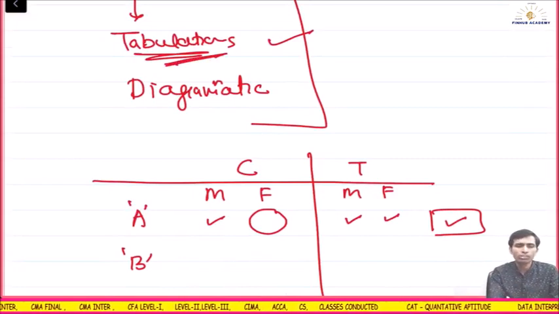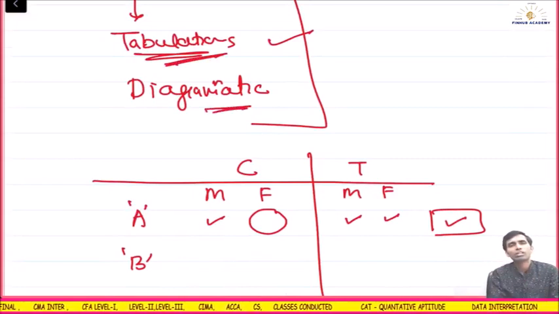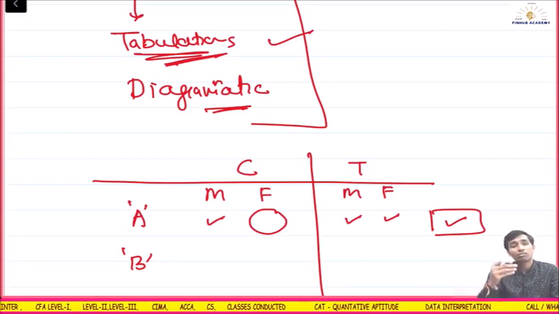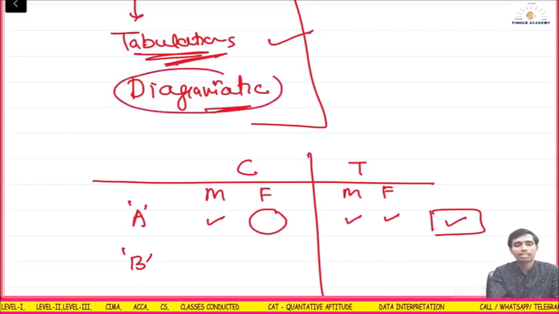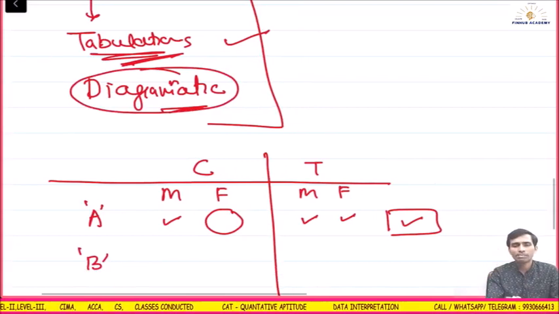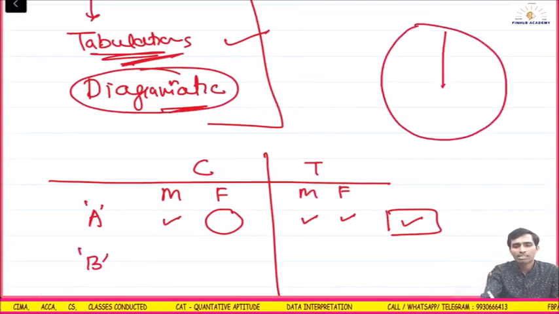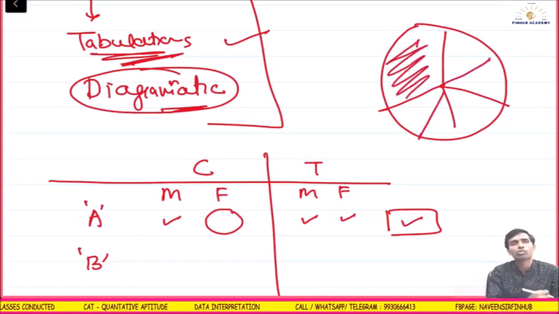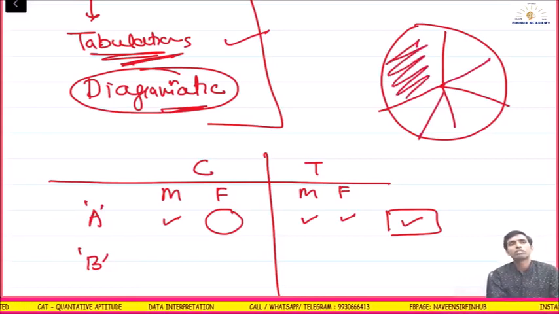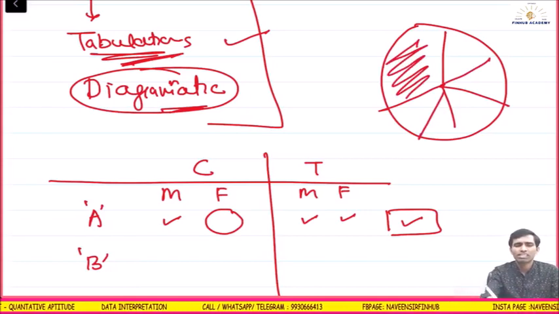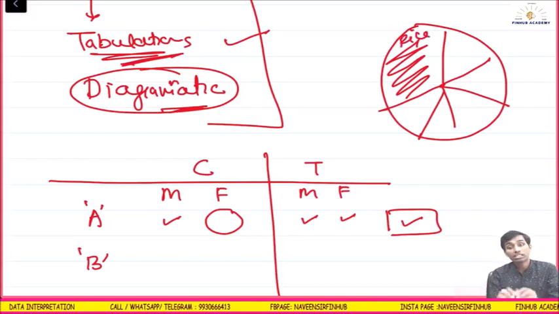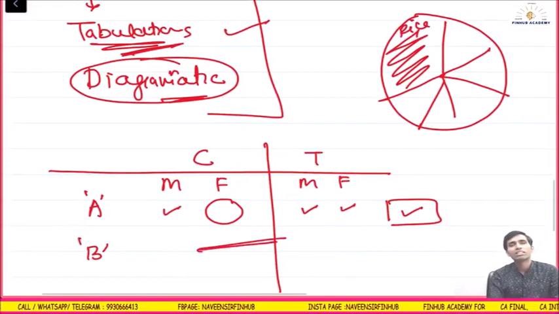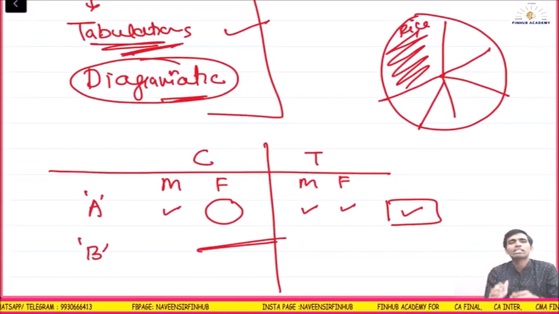And to make it beautiful, we use the diagrammatic form, pie diagram and all. Where is interpretation easiest to understand? Diagrammatic. When I make a diagram with this angle, instantly you come to know this has the major proportion. Like, let's say agriculture production of rice is more than all other production. Instantly you come to know in the picture. In the table we get the hidden data; in the diagram it is easy to understand.